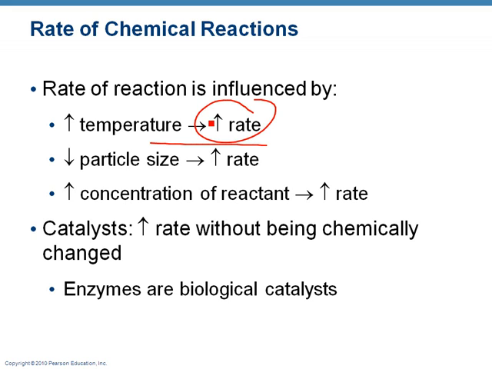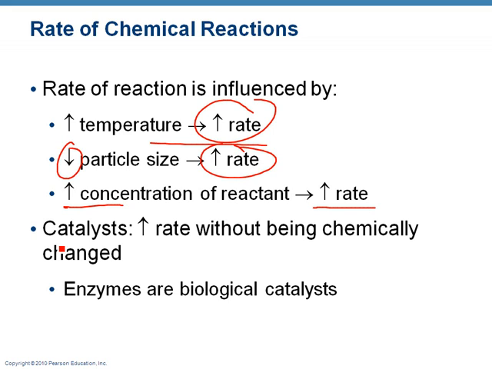Particle size. The smaller the particle size, the faster it is. So let's do sweet tea again. If I drop a big sugar block inside my tea, it's going to take a while for it to dissolve. But if I drop fine sugar into my tea, it's going to dissolve faster. So the smaller the particle size, the faster the rate. The more stuff you put in there, the faster it is, okay? If I want my tea to be really, really sweet, and I put a lot of sugar in there, it'll be sweet really quick. If I just put a little bit at a time, it's going to take a while for it to get as sweet as I want it.